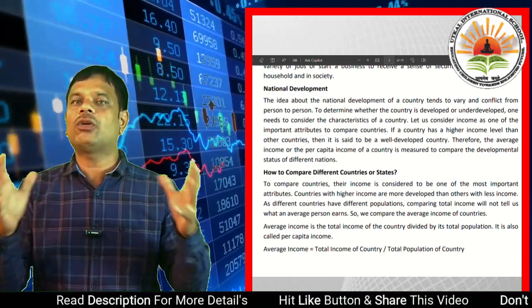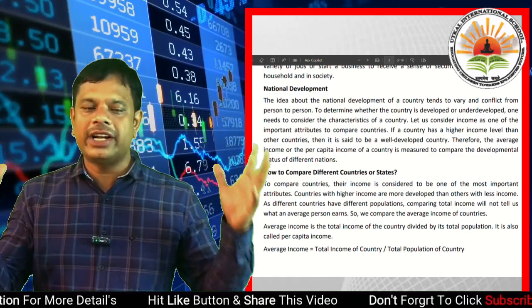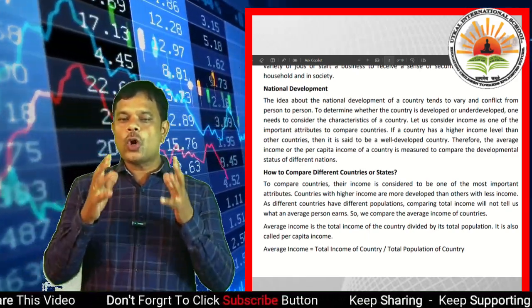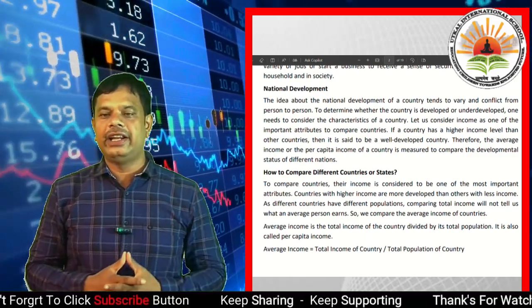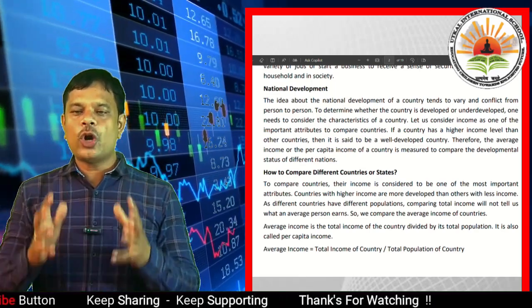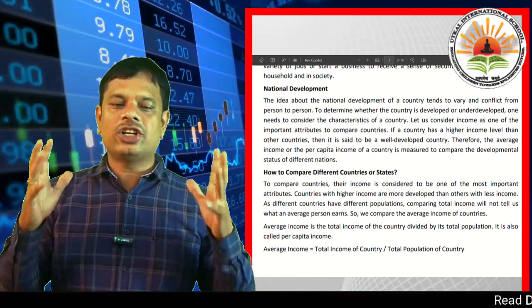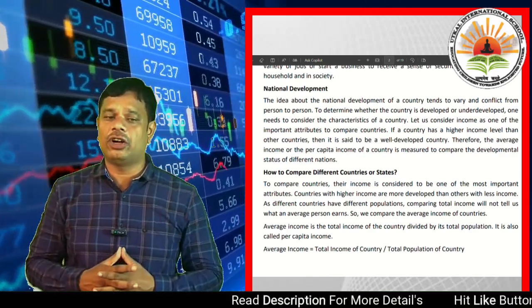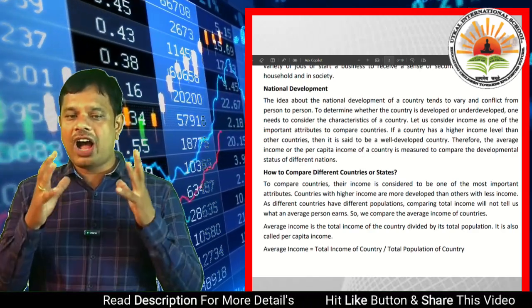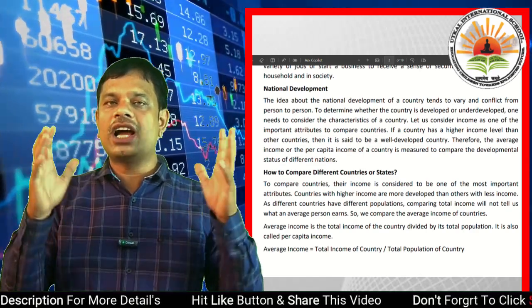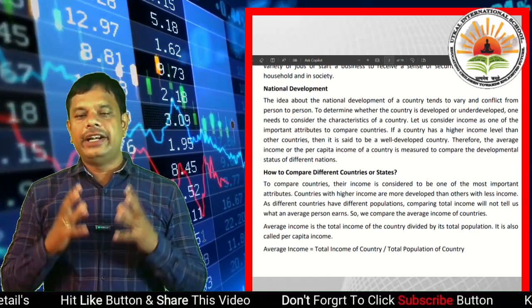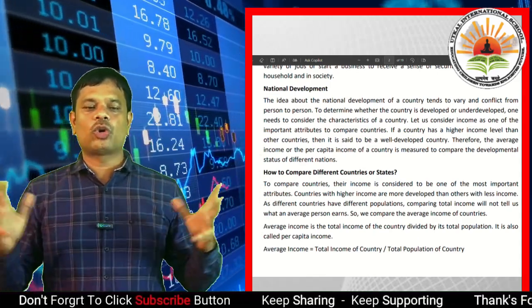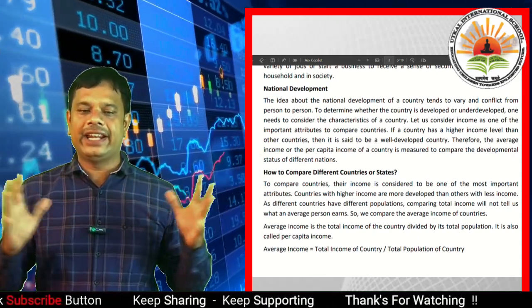Okay, how do we calculate the average income of the countries? Average income of a country is the total income of the country divided by its total population. It is also called per capita income. A definition of the per capita income or average income: average income is the total income of the country divided by its total population. It is also called per capita income.